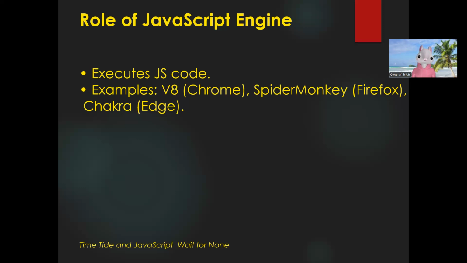Okay, so in my previous videos, I showed at the time of the event loop and how a JavaScript program works, I showed you the whole scenario like global execution context. In that scenario, I explained the JavaScript engine. So if in an interview they ask what is a JavaScript engine, say like that: the JavaScript engine basically executes JavaScript code into machine code. Okay. Now let's move to the third question.